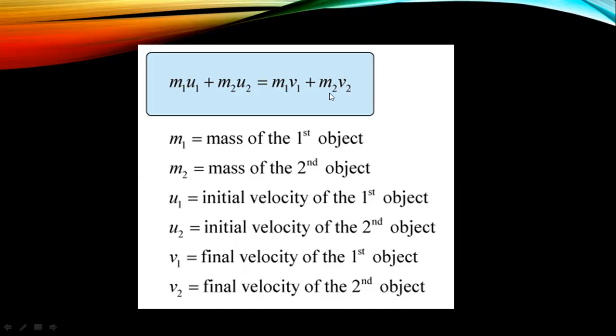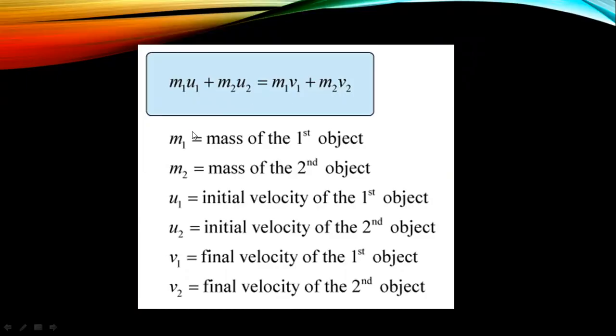As you know, momentum is the product of mass and velocity. It matters not whether the velocity is represented by u, v, x, or y. The concept should be clear that m1u1 is the product of mass and velocity, m2u2 is again the product of mass and velocity, and the next two are also products of mass and velocity.